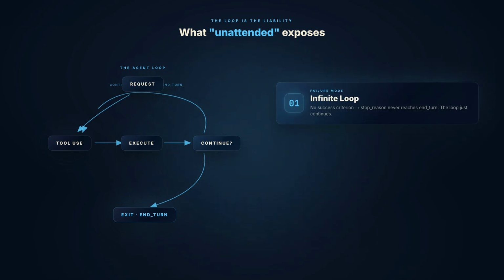The first is the infinite loop. The agent keeps calling tools, never reaching the exit condition because no one defined what done actually means. The loop ceiling was never set. It just continues.